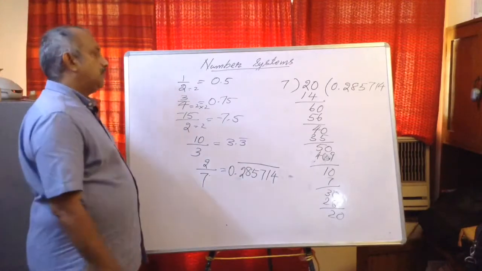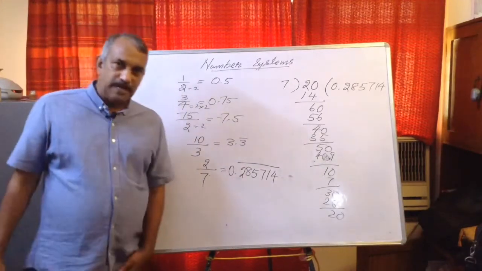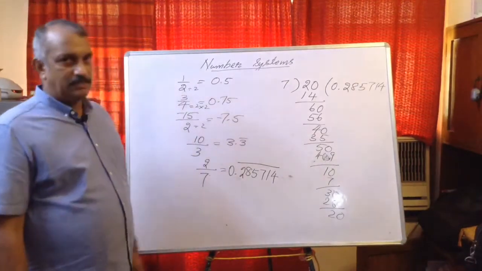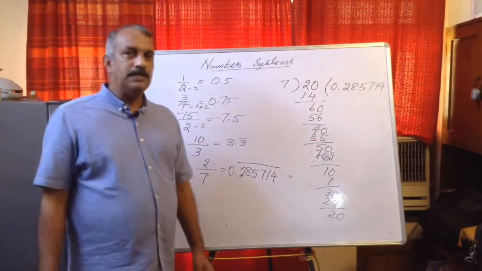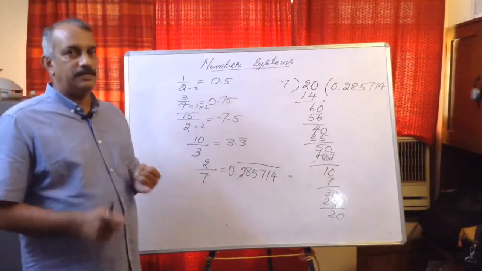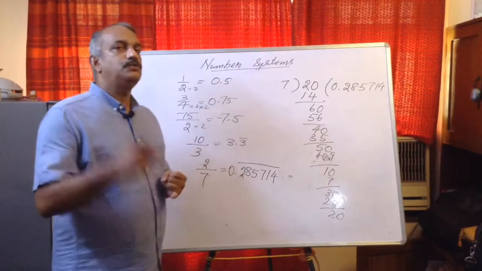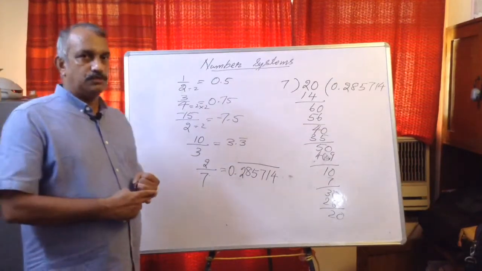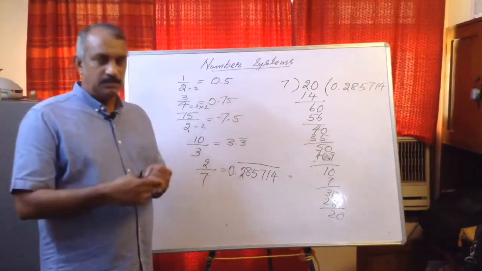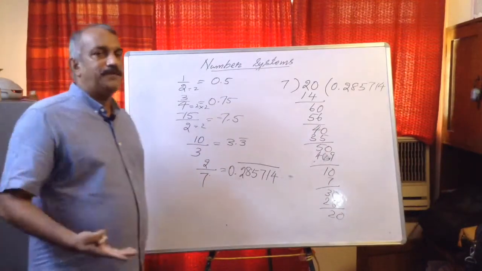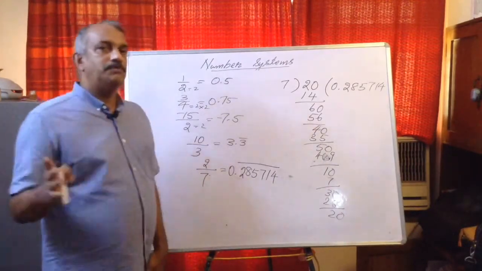Now the property says, if the prime factorization of the denominator contains only 2's, only 5's, or 2's and 5's, it can be just 2's, it can be just 5's, or it can be both 2 and 5. In all these cases it will be terminating.